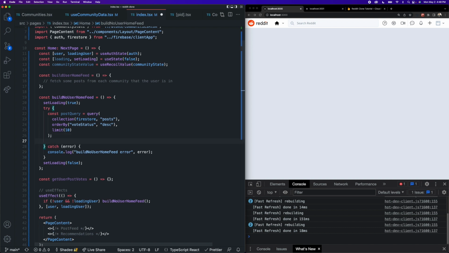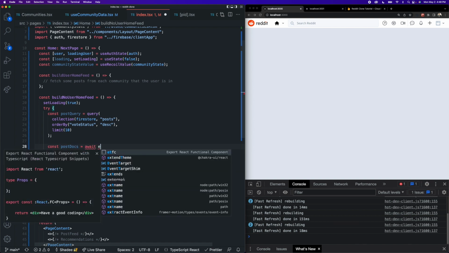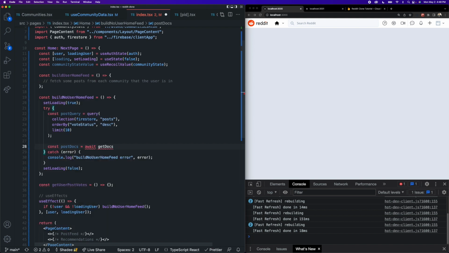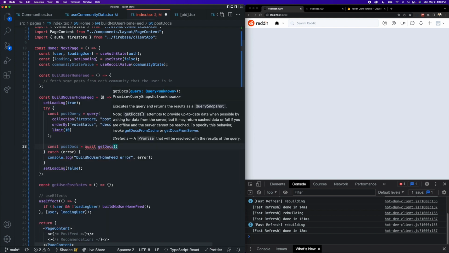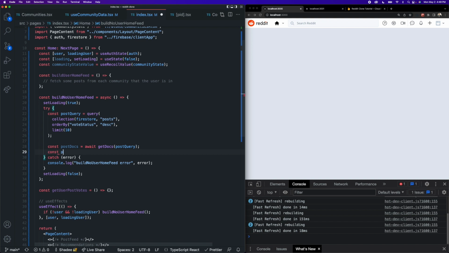So now we can actually get these documents from Firestore by passing our post query to our getDocs function. So we can say postDocs is equal to await getDocs. And in order to use the await keyword, we do need to make this function asynchronous. So let's do that. And then we pass in our post query to this function here. And as usual, we can create another array called posts and extract all of the data from each of the post documents inside of postDocs.